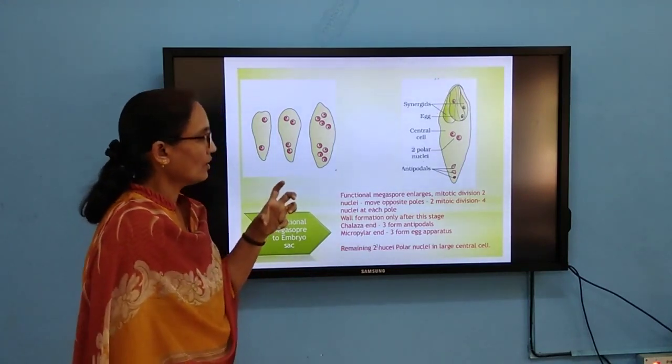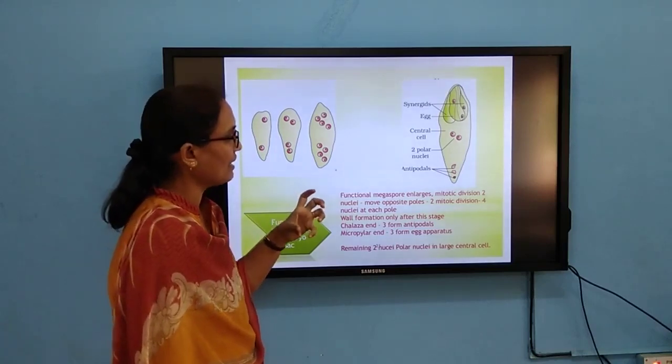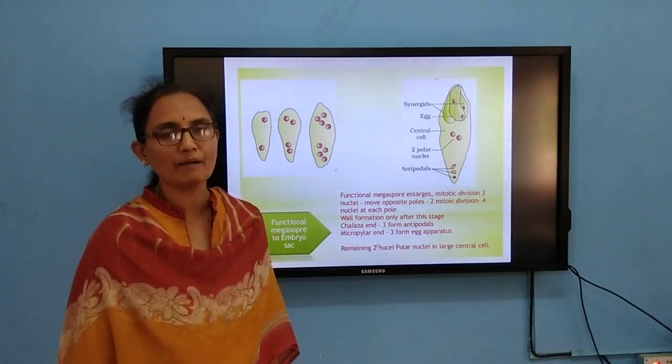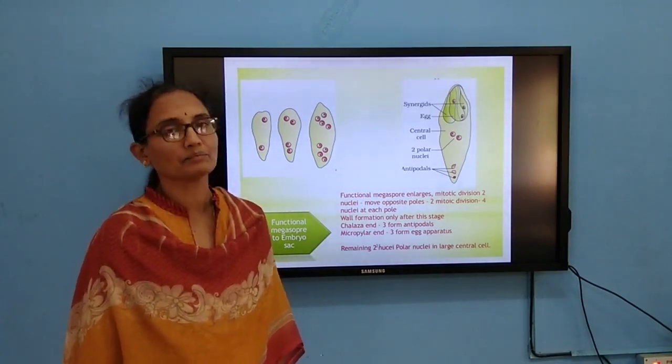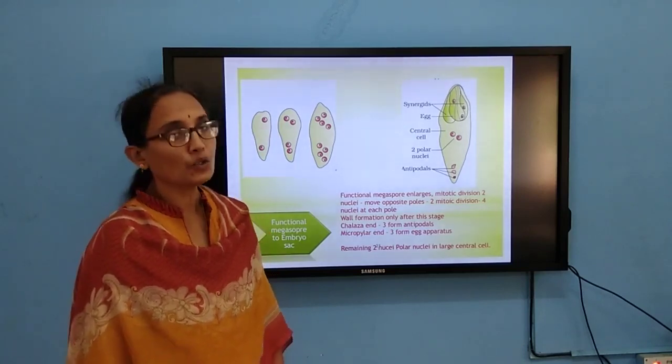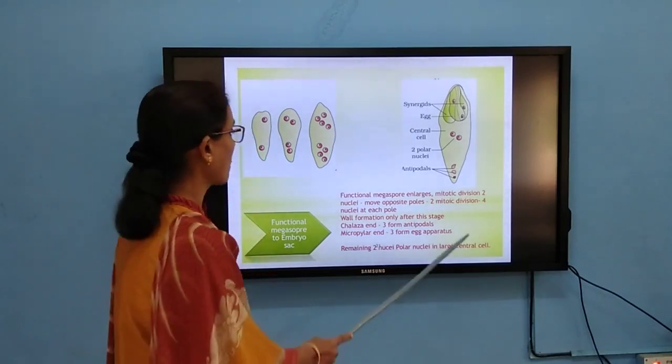So this 7-celled, 8-nucleate stage is called the functional embryo sac. The embryo sac consists of the 7-celled, 8-nucleate stage.